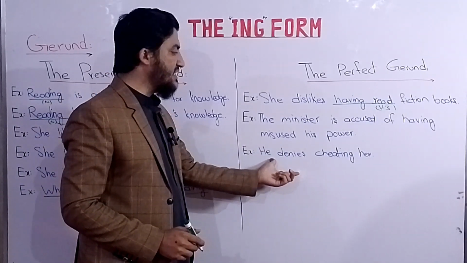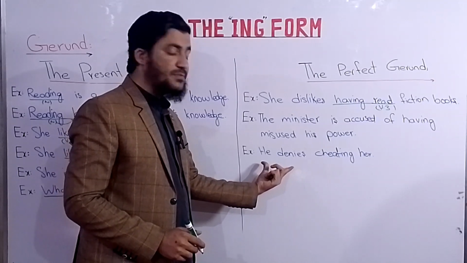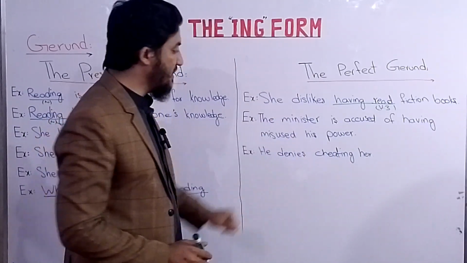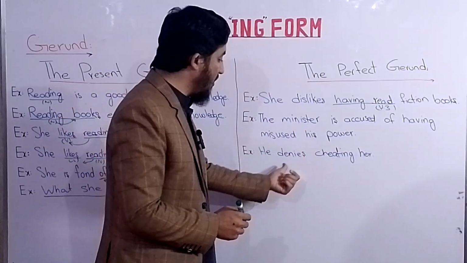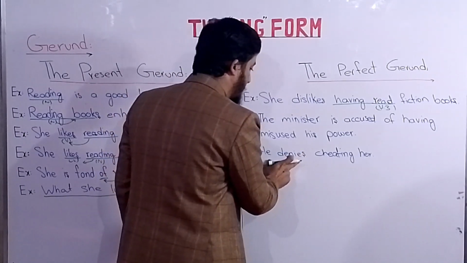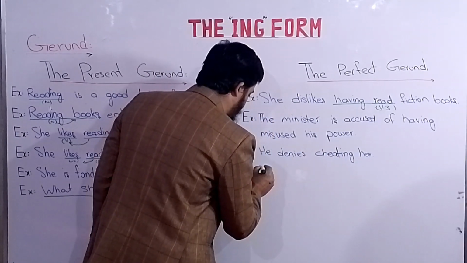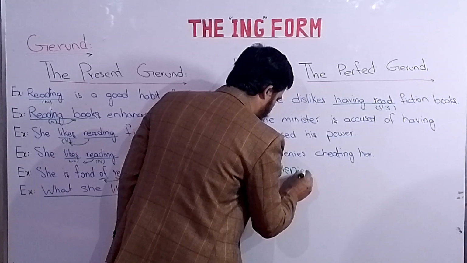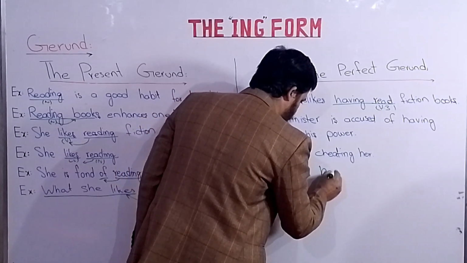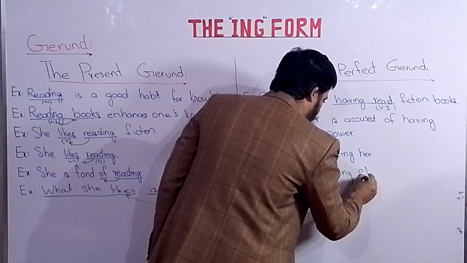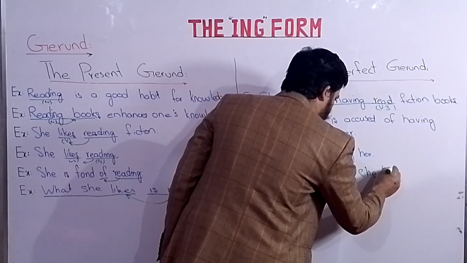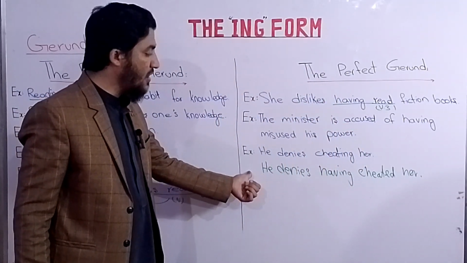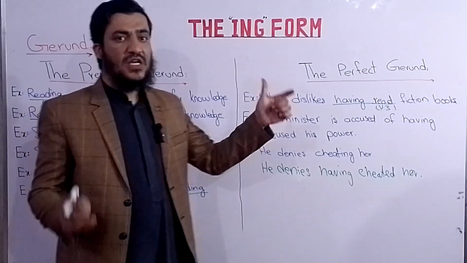Then comes she denies cheating her. This sentence is basically in the ing form. She denies cheating her. We can shift this sentence into a perfect gerund, and it will be called the passive form of this sentence. Like for example, he denies having cheated her. So it is the perfect participle and can also be called the passive form of the sentence. So this was all about the ing form.